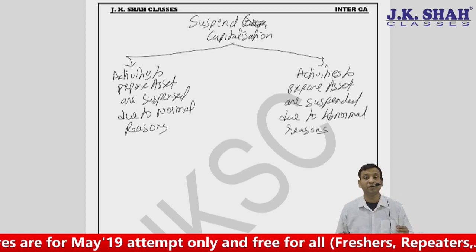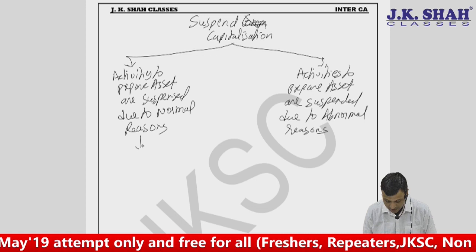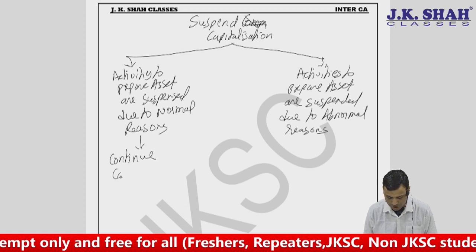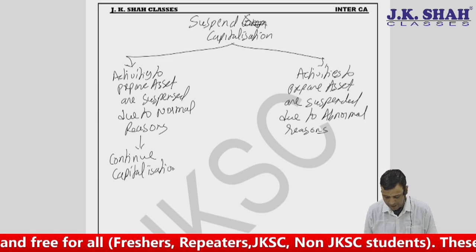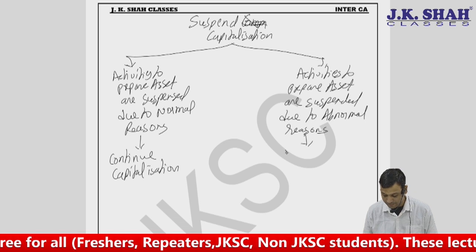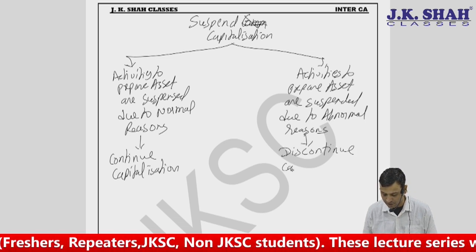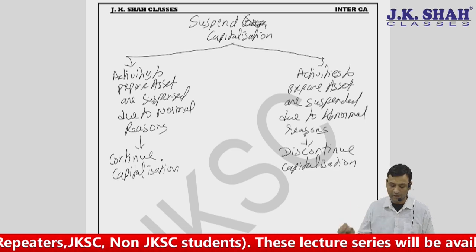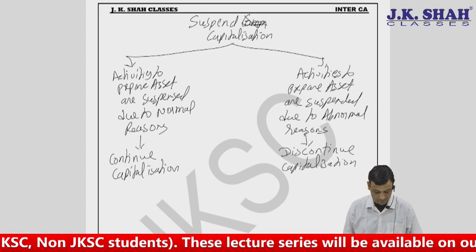Now what is to be done? If it is normal reasons, the standard says continue capitalization; don't stop for any period. But for abnormal reasons, discontinue capitalization until the activities are back in progress.